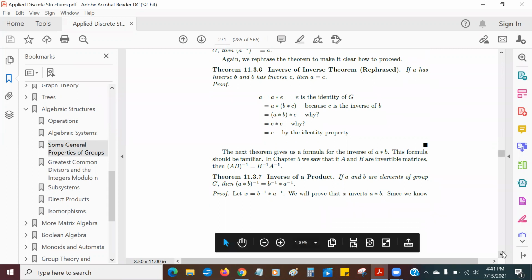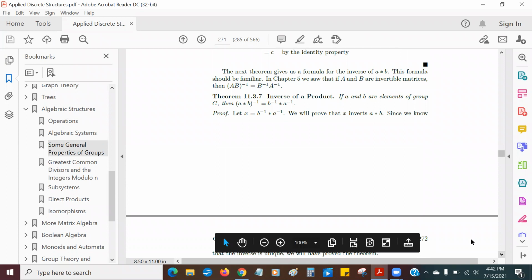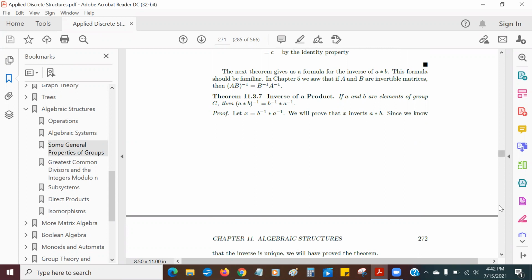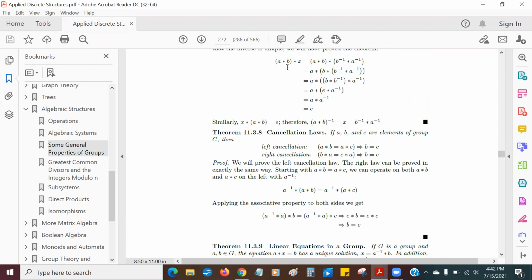Anyway, if X is equal to B inverse A inverse, and I multiply AB times X, I get AB times B inverse A inverse. I'm basically going to jiggle around the parentheses until I get this down to the identity. So X is the inverse of A star B, and we know that inverses are unique, and therefore this is the inverse.